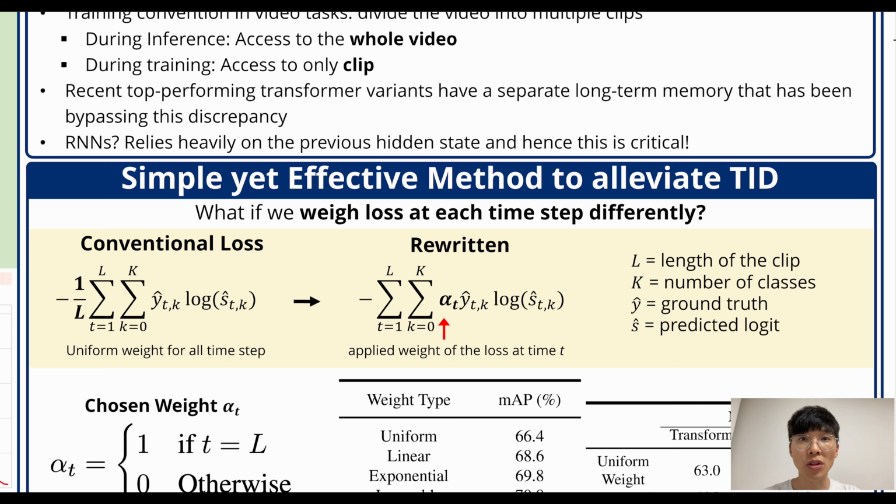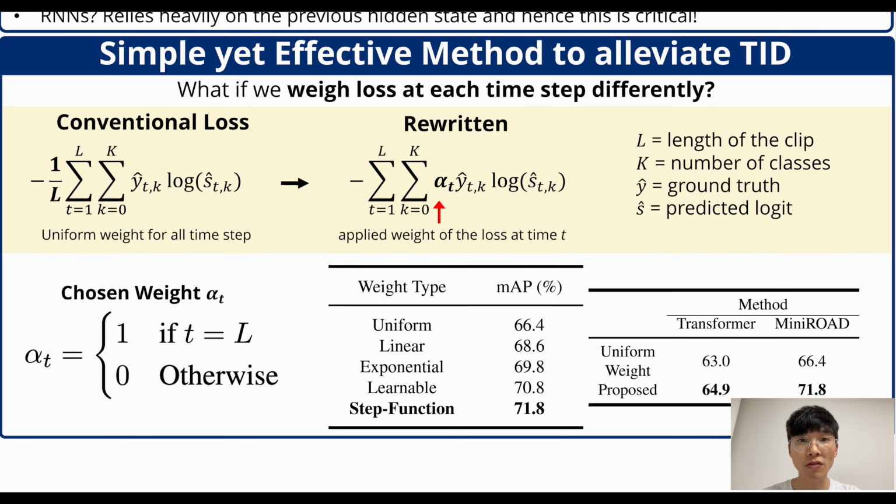To align our training with the typical inference scenario, where predictions draw heavily on a broad span of temporal information, we explore different weight assignment strategies. The uniform weight represents the standard approach. Linear and exponential depict weights that increase linearly or exponentially, respectively. In the learnable weight approach, we treated alpha t at each time step as learnable embeddings. Lastly, the step function assigns weight predominantly at the end of the time step. Of all these, the step function proved the most effective in bridging the gap between training and inference.